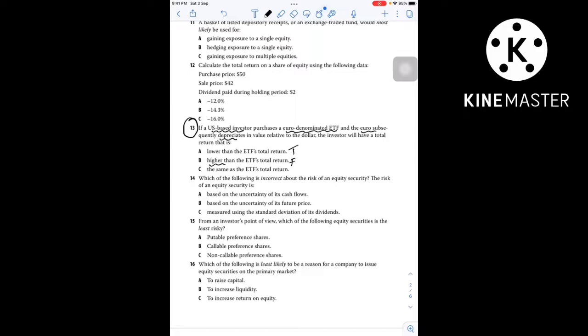C, the same as the ETF total return. This would be true if it was a case of domestic investment, because in domestic investment we don't have to look at currency. So option C is also false. So option A is the correct statement over here.